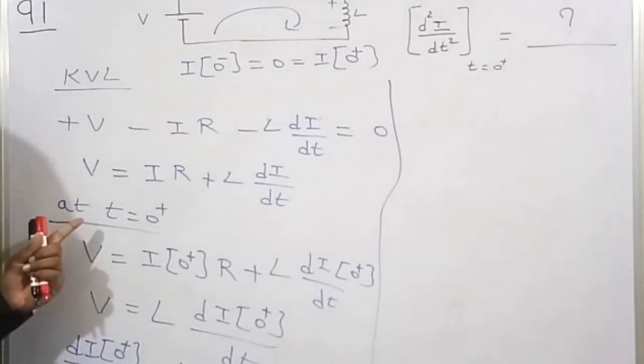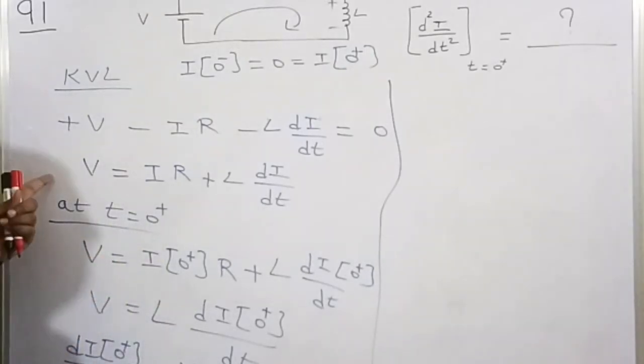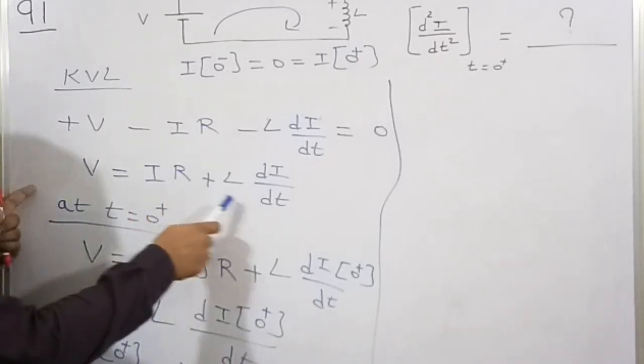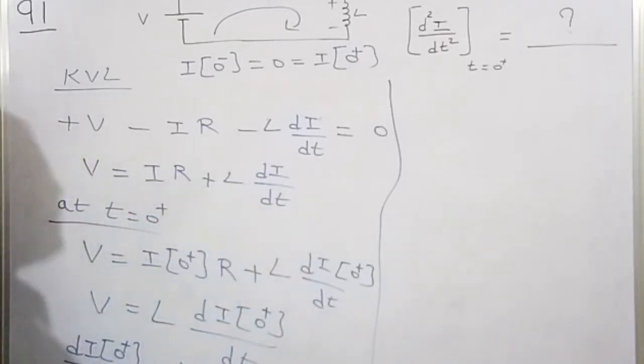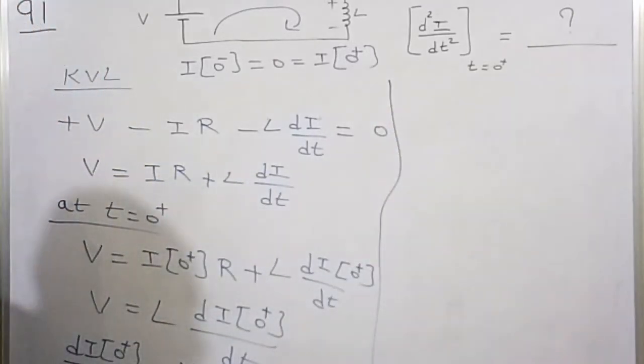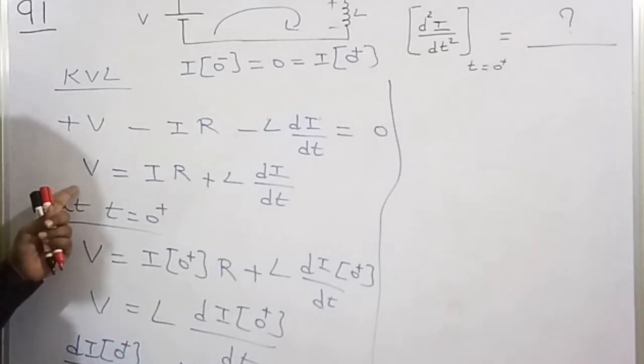So we need to differentiate the KVL equation.